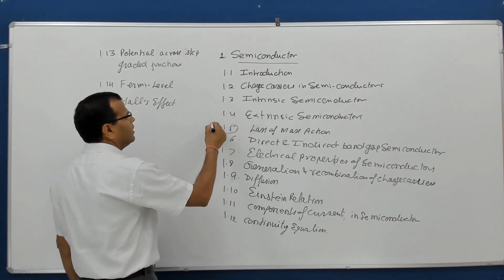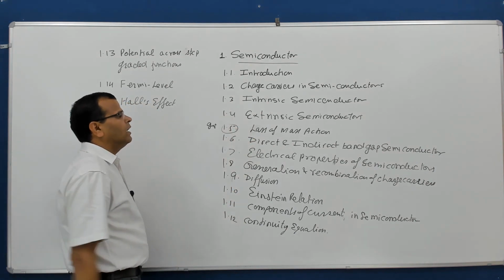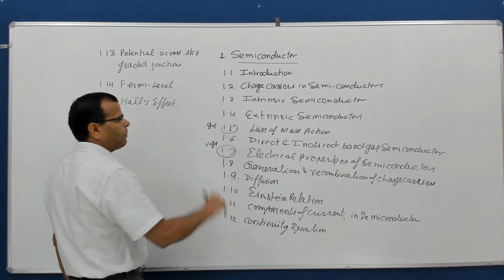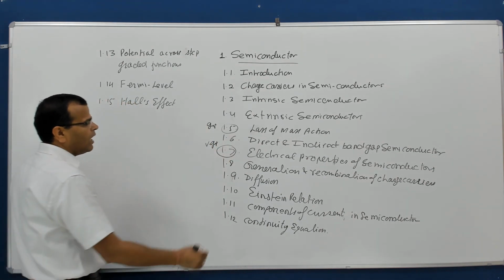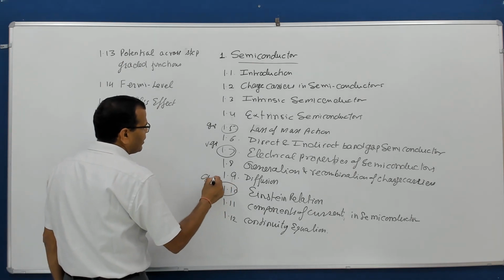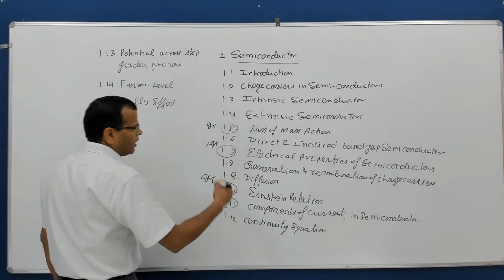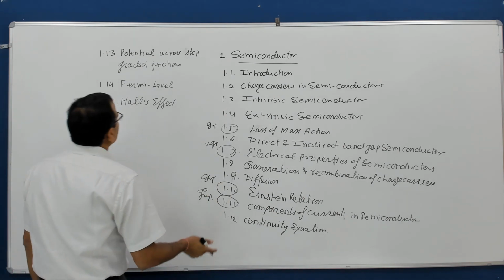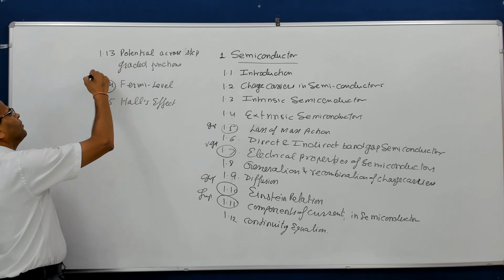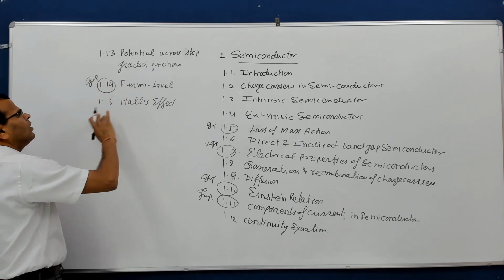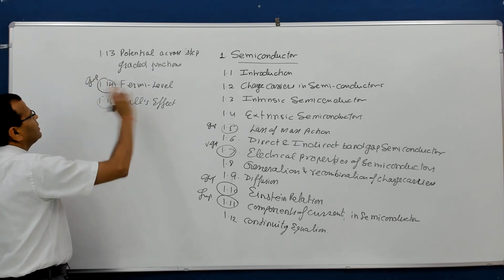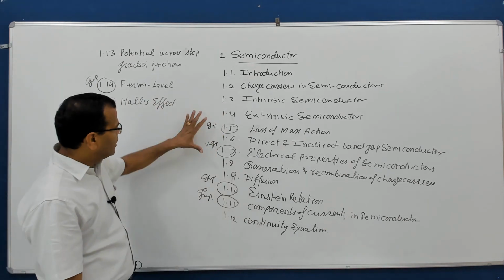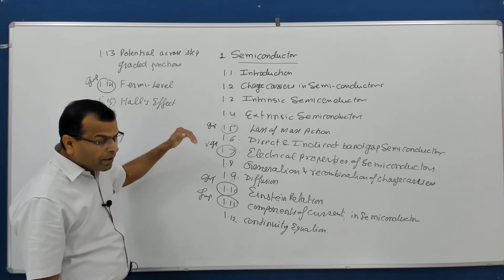This is important for GATE. Then this is very important for GATE. You will have questions repeatedly from this. Then Einstein relation is important for GATE. You have questions from this. Then components of current in semiconductors is important for GATE. Then Fermi level is important for GATE. Hall's effect, you don't have many questions from this, but it is also a mathematical topic. There can be a question from this, but these are important topics from GATE point of view.